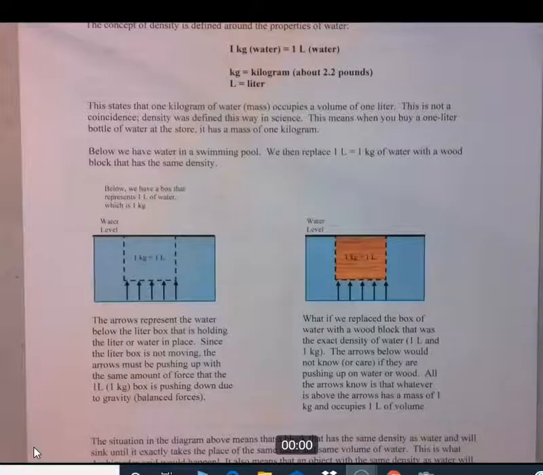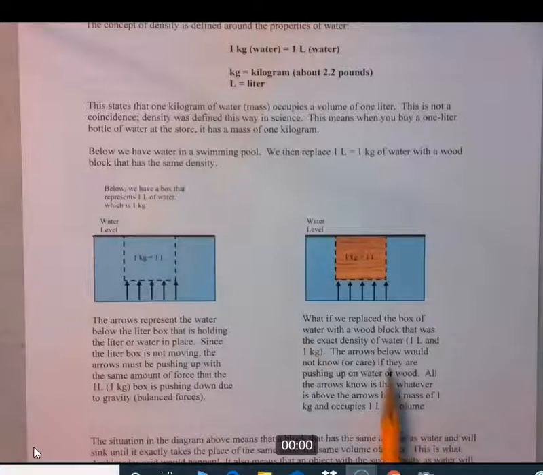Let's read this down below. It says the arrows represent the water below the liter box that is holding the 1 liter of water in place. Since the liter box is not moving, the arrows must be pushing up with the same amount of force that the 1 liter, 1 kilogram box is pushing down due to gravity, and those are called balanced forces.